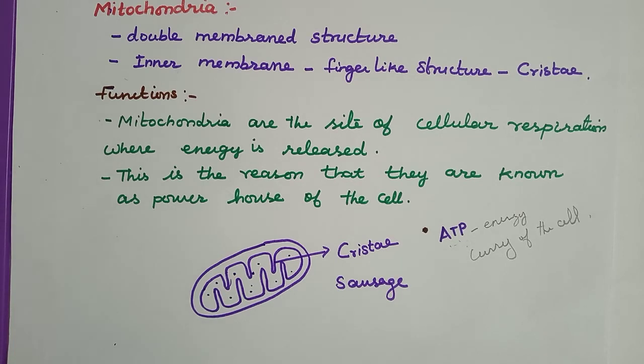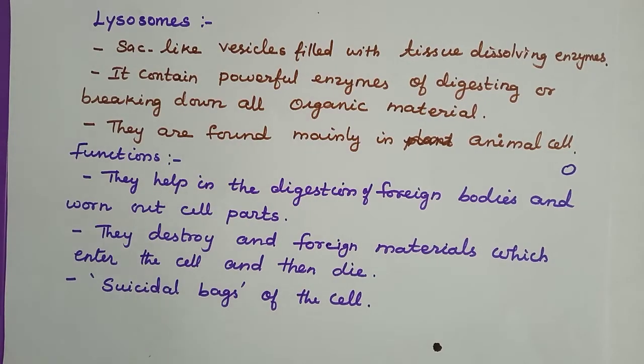The body uses ATP for making new chemical substances or compounds, or for mechanical uses. In the form of ATP, we are getting energy for doing various activities. Understood? Okay.